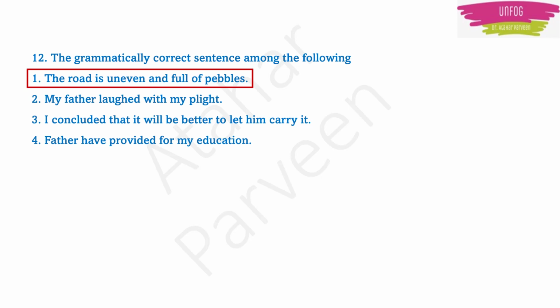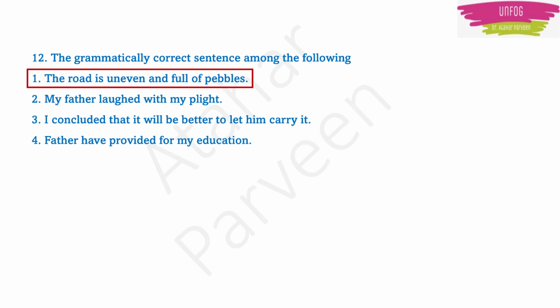The third sentence is also incorrect, because it should be, I concluded that it will be better to make him carry it. It's not let, it should be make him carry it. And option 4, father have provided for my education. Here it should be has. Father is not plural. Have is usually used after a plural subject, like boys have provided or girls have provided.